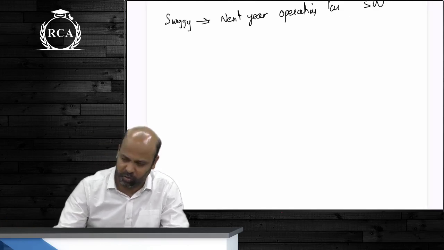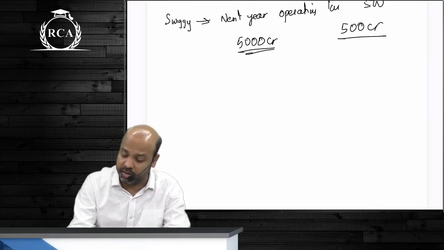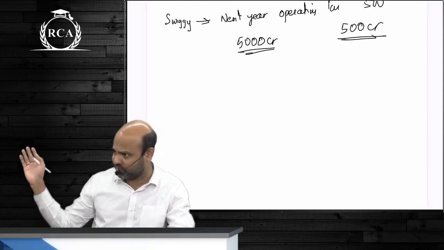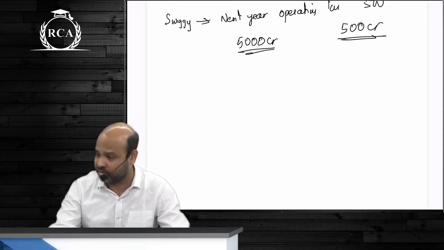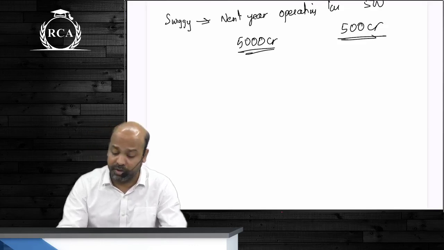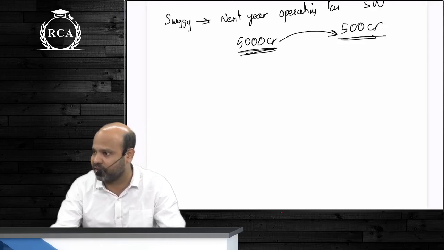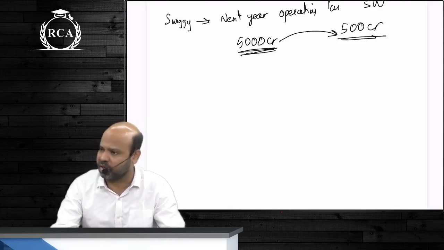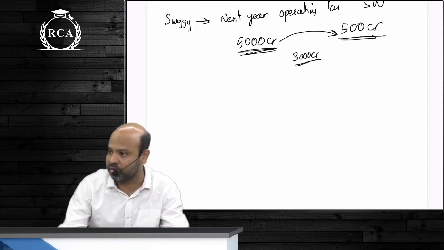No beta, I mean, the current year loss was 5,000 crore rupees. This 500 crores is being very optimistic. This is not the actual loss of Swiggy, but I'm just taking random numbers. If you are subscribing to the IPO, well and good. This is just some random figures being considered. All right. So 5,000 crore is the current year loss. Next year on a very optimistic side as such, better, we are expecting that the loss will come down to 500 crores. Okay, this is being very optimistic. One normal scenario, better, we are expecting that the loss can be 3,000 crores also.